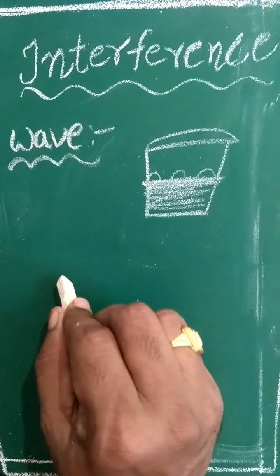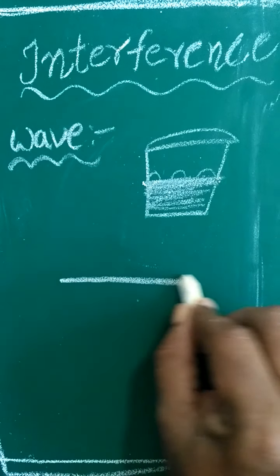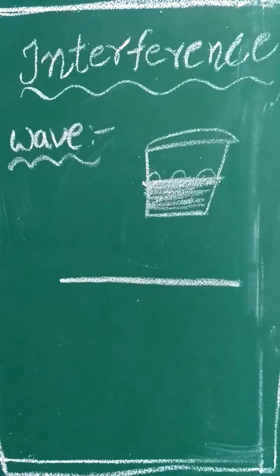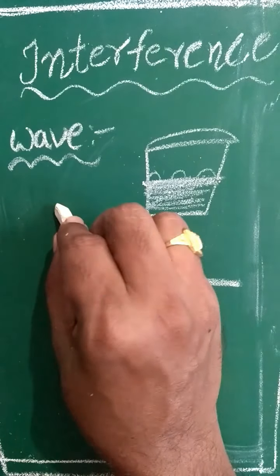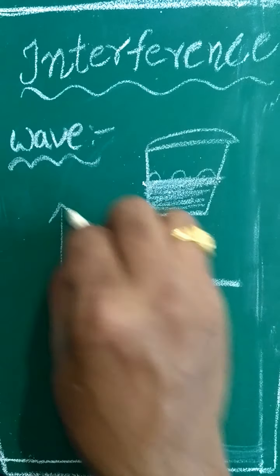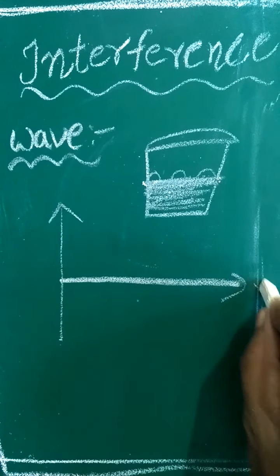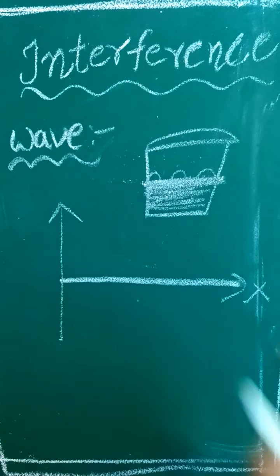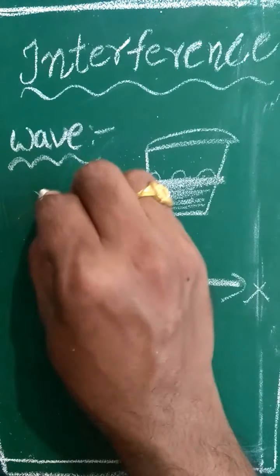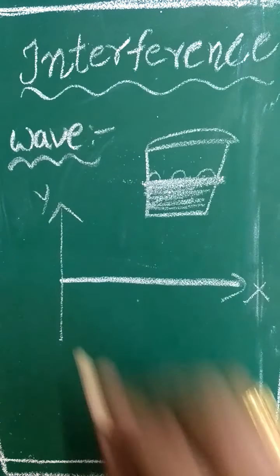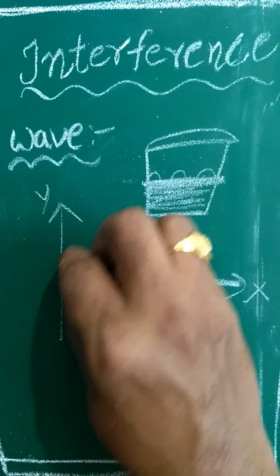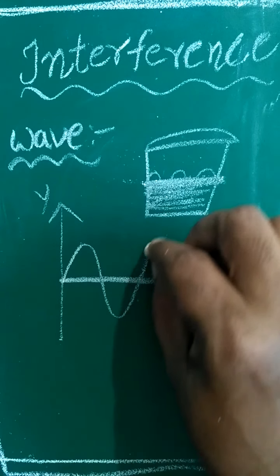For example, this is the equilibrium position of the medium. We can take it as an axis. This is the x-axis, that means this is the surface, and this is the y-axis. Now we are observing the waves like this.